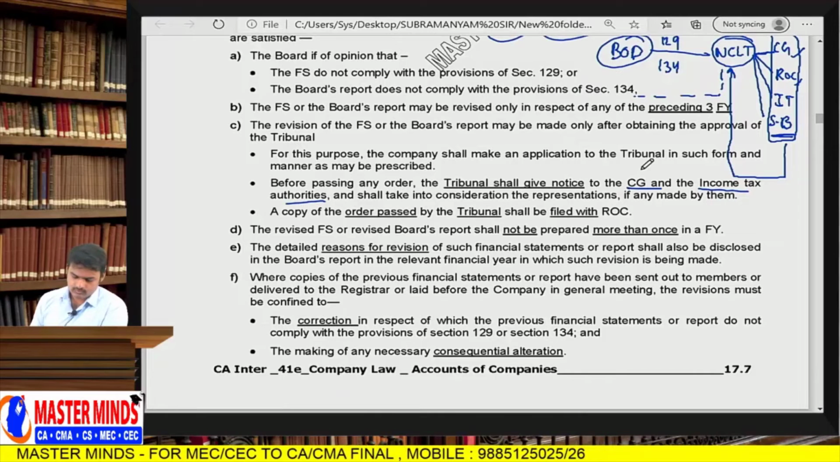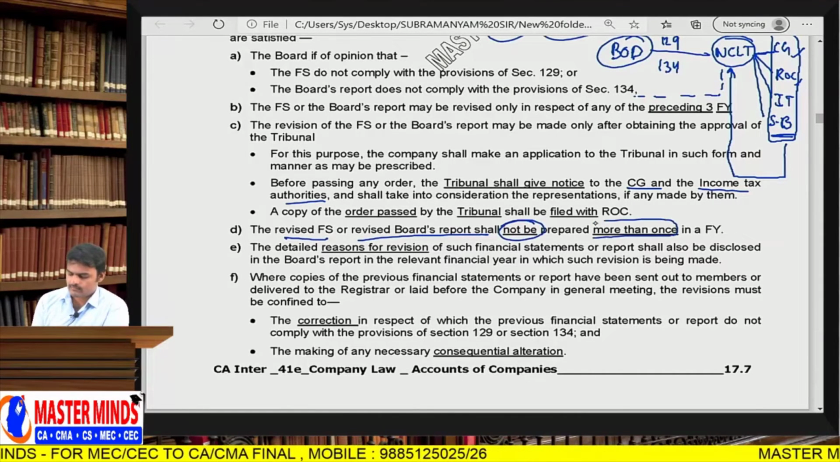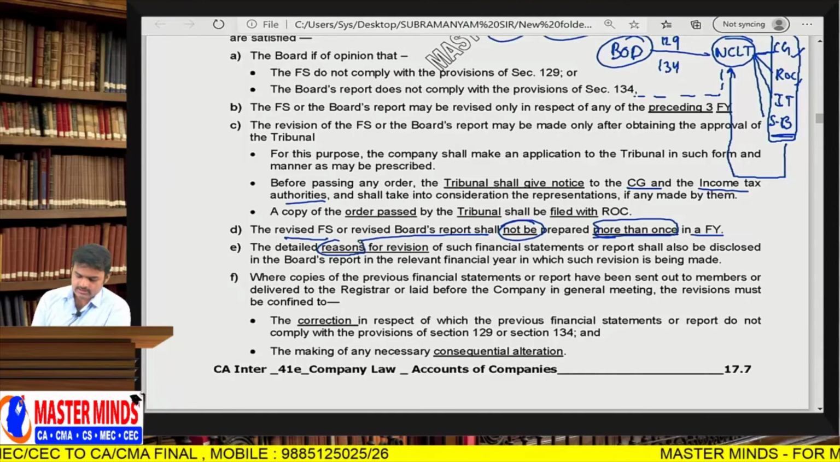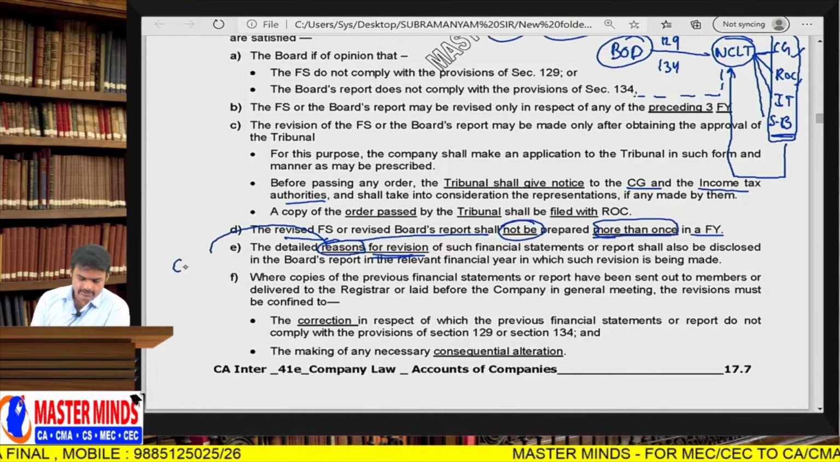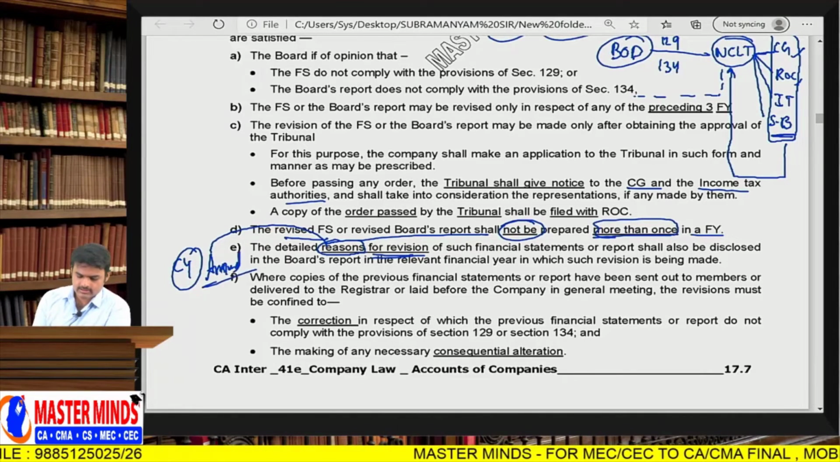Okay? So the revised financial statements or revised board reports shall not be prepared more than once in a financial year. And whenever you are making the changes, you have to write the reasons why such revision happened, and these reasons should be incorporated in the current year annual report, current year board report and current year financial statements also. So okay, Andi, why such revision is being made?